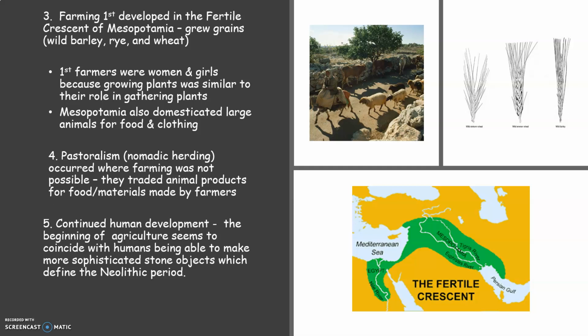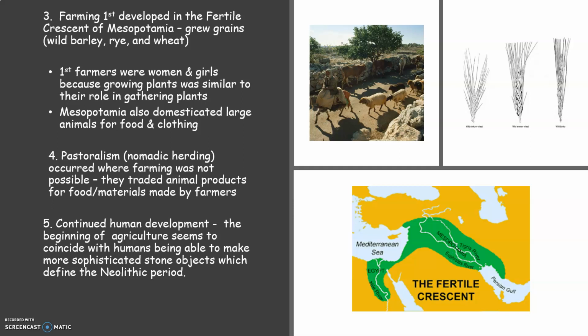So that occurred where farming was not possible. And so the nomadic pastoralists traded animal products like their hide and their hair, like wool, for food and materials that were made by farmers. So this was a perfect trading relationship.